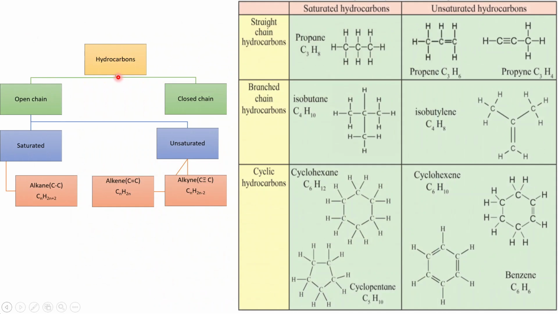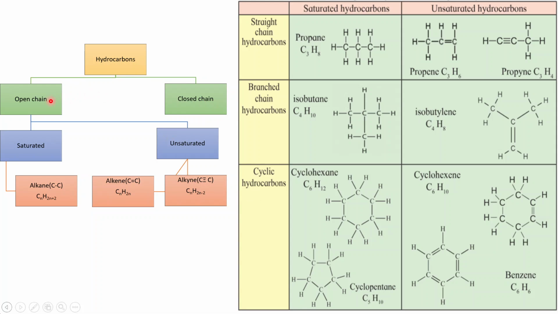We had already learned the classification of hydrocarbons. We saw that hydrocarbons could be subdivided into two groups, open chain compounds or closed chain compounds. Closed chain compounds were also called cyclic hydrocarbons.